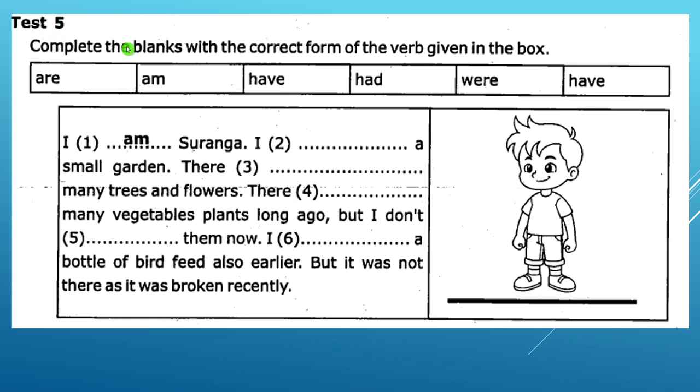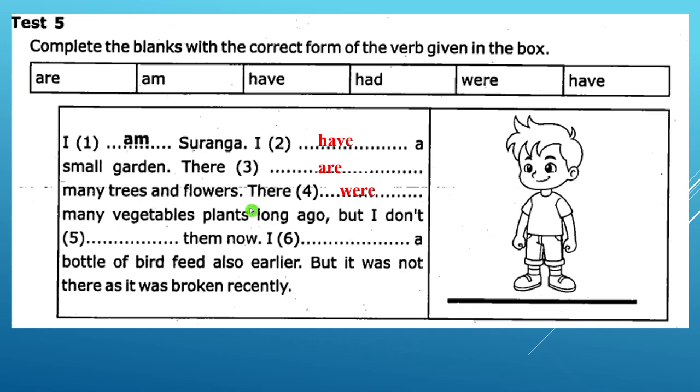Test 5. Complete the blanks with the correct form of the verb given in the box. Are, am, have, had, were and have. I am Suranga. I have a small garden. There are many trees and flowers. There were many vegetable plants long ago.